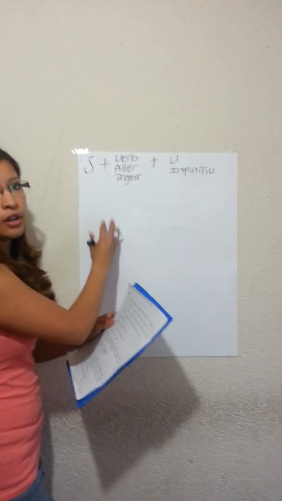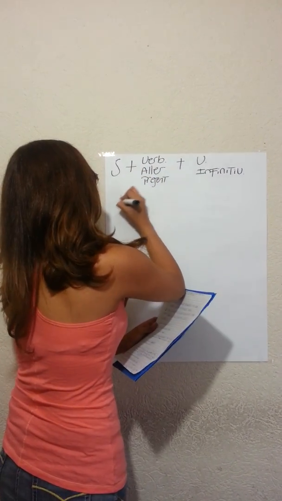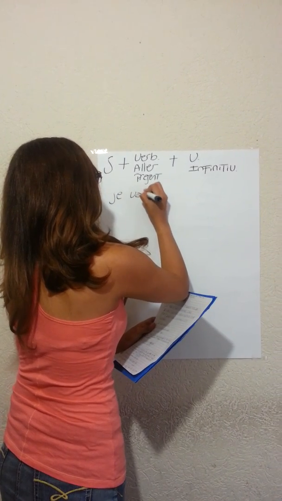This is for the affirmative way. As an example, we have je vais manger.